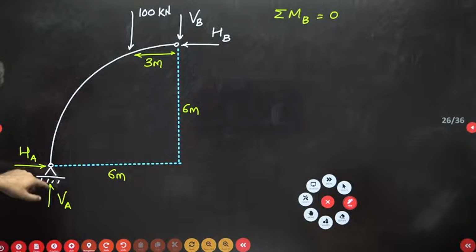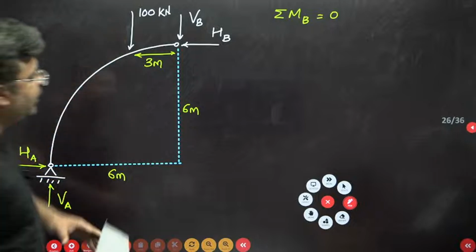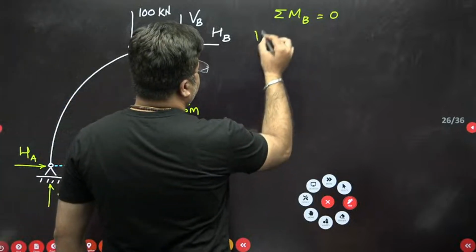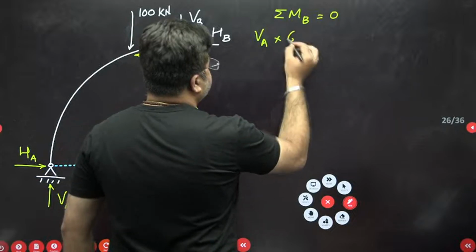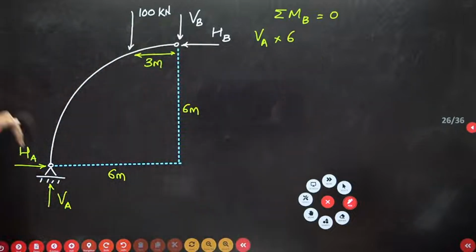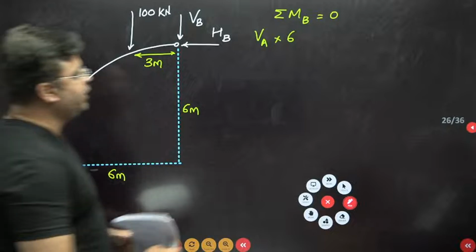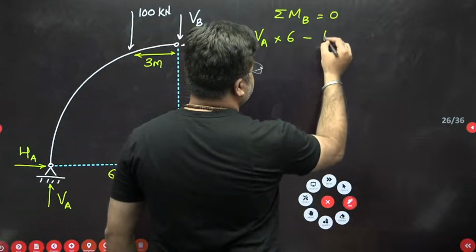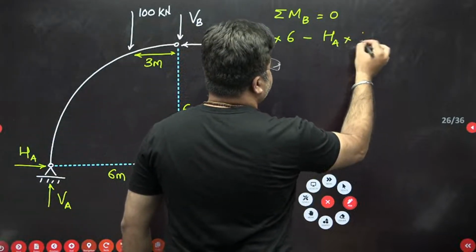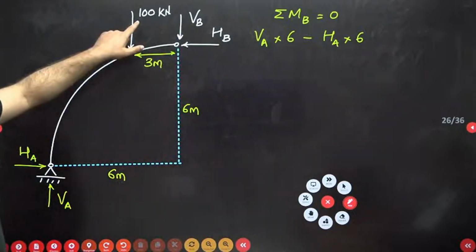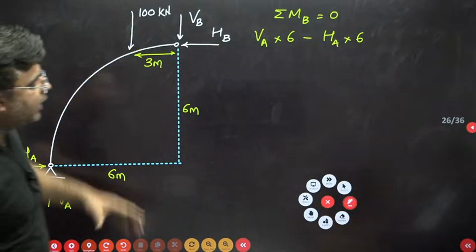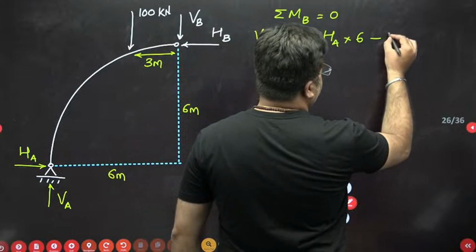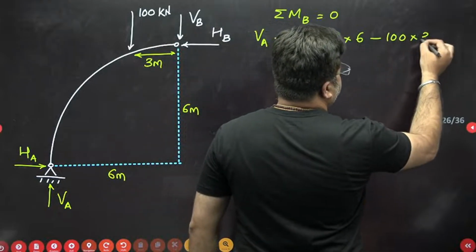The first moment will be caused by this VA, and that will be a clockwise moment. Value will be VA into 6. The second moment will be caused by this HA, and it will be an anti-clockwise moment about point B, and the value will be minus HA into 6. The next moment will be due to this 100 kilonewton load. Value will be 100 into 3, again in anti-clockwise direction. So minus 100 into 3. This is equal to 0.